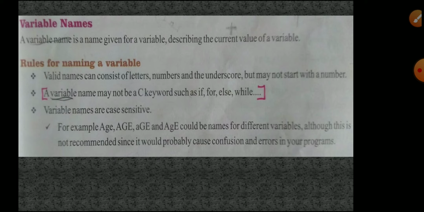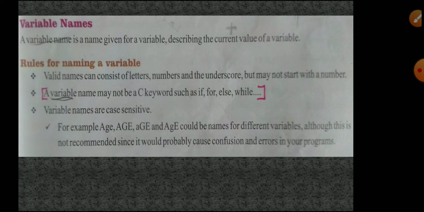Keyword means what, sir? In the C programming language, if already has some meaning, and for also has some purpose and reason. We use these keywords in the C programming language, but these words should not be used in your variable name.